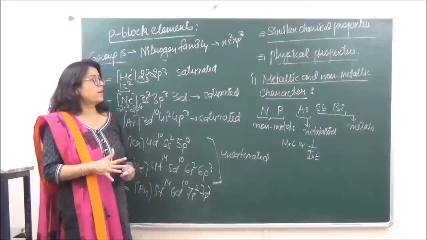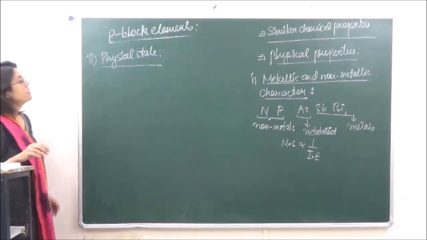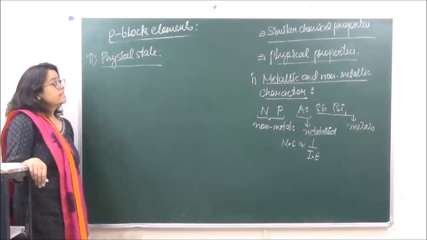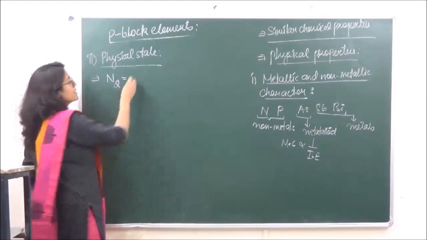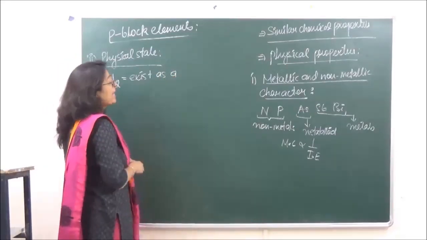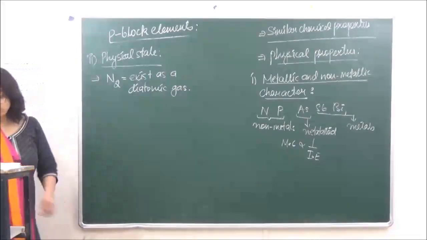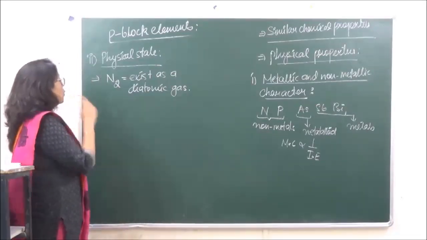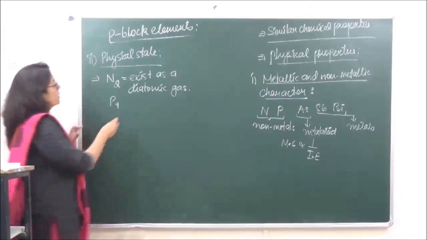The second property which we are going to discuss is the physical state. Now when we are talking of the elements of group 15, it is seen that nitrogen exists as a diatomic gas. Okay, nitrogen exists as a diatomic gas, whereas when we talk of the rest of the members of the family, phosphorus exists as a tetraatomic solid.